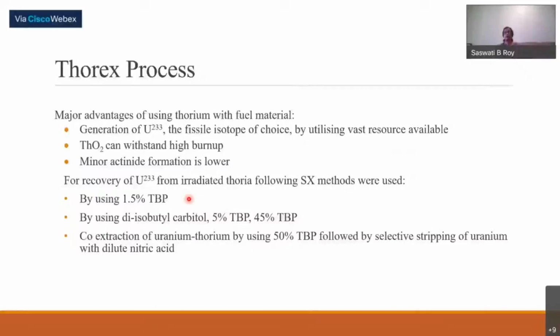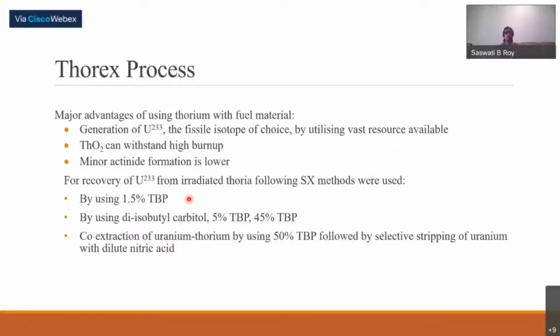It is then purified from protactinium by passing through silica gel, and then it can be concentrated. Around 10 to the power 7 decontamination has been obtained by this, and this is one of the ways where U-233 was recovered.